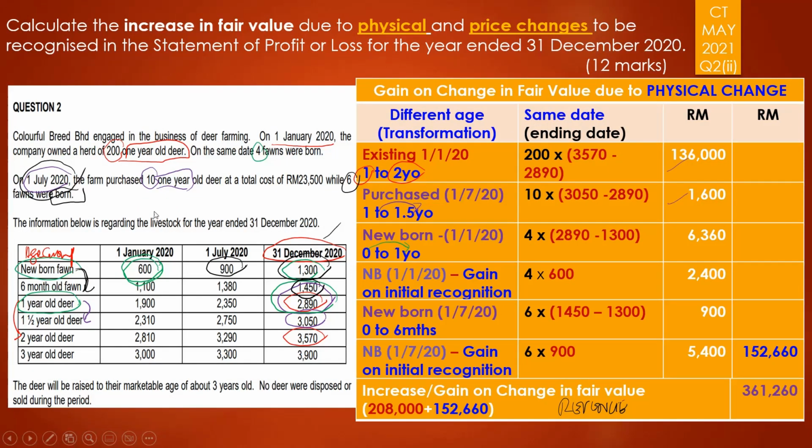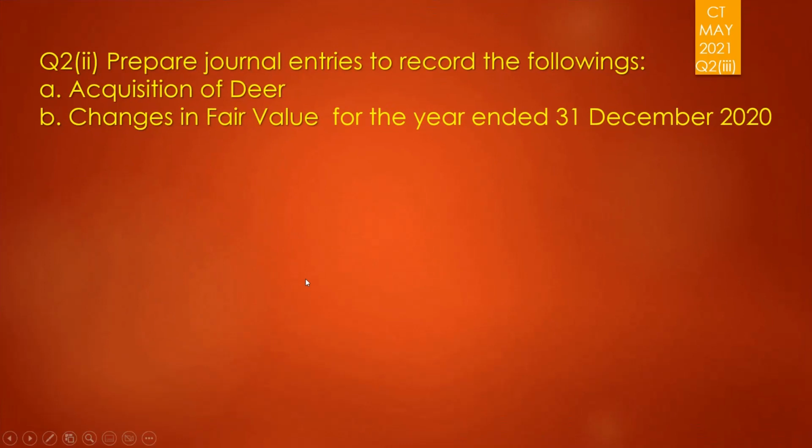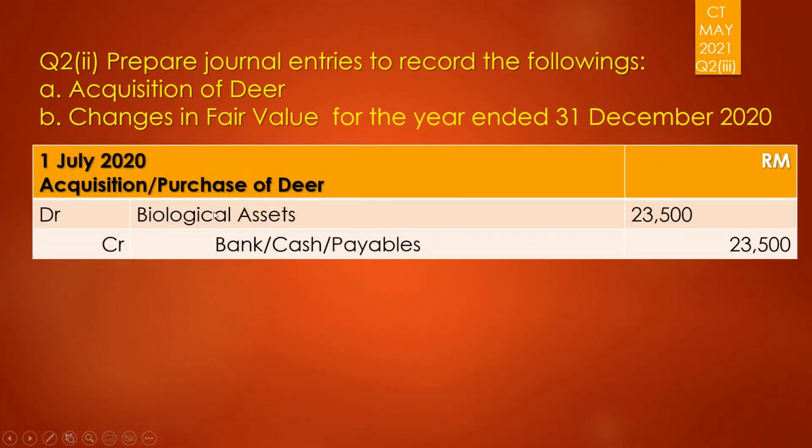And the one that was requested for the acquisition of the deer will be the one here, 23,500, the purchase of the 10 1-year-old deer. So one is acquisition, another one is the revenue or gain on change in fair value. So let's do that. The first one, the acquisition, was 23,500 from the information given.